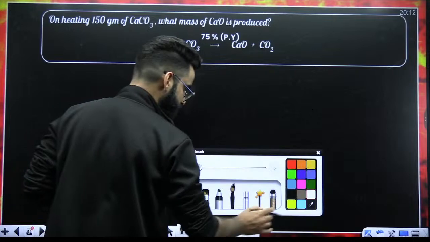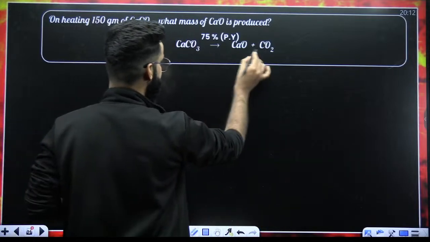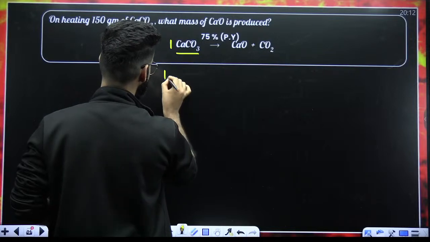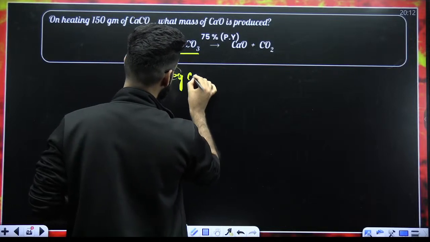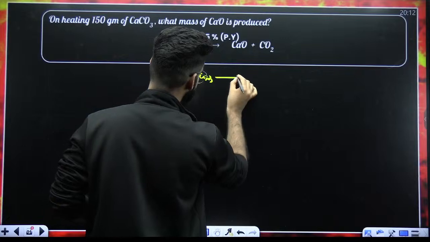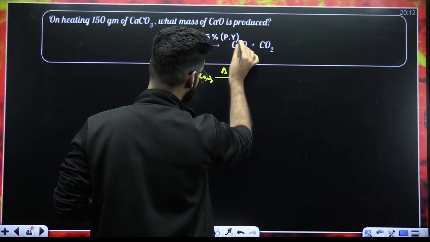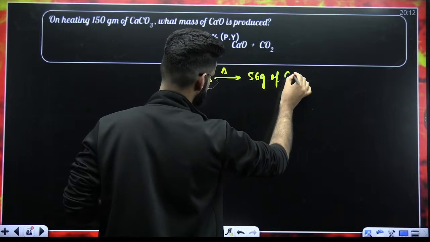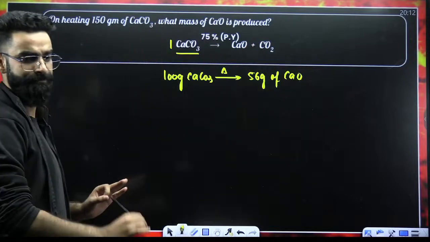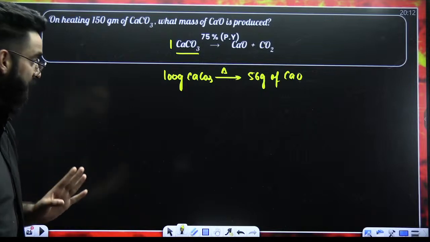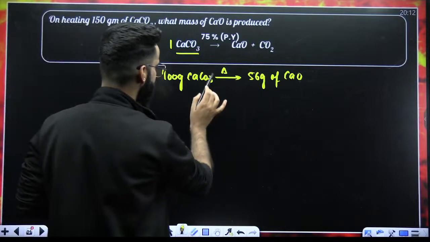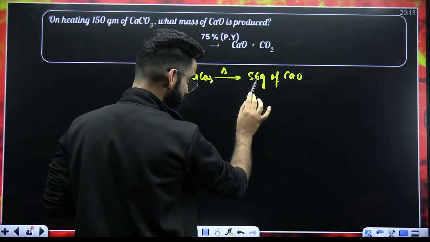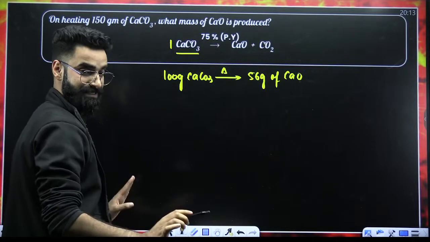Understand. See guys, first of all, the reaction is balanced. What is the mass of 1 mole of calcium carbonate? That means molar mass. It's 100 grams. So I can write 100 grams of calcium carbonate upon heating. What is the mass of 1 mole of calcium oxide? 56 grams. Can I say, as per stoichiometry, 100 grams of calcium carbonate upon heating should produce 56 grams of calcium oxide? Yes.